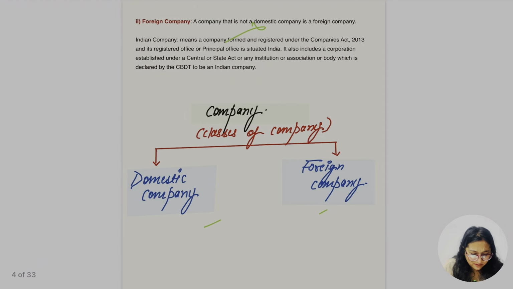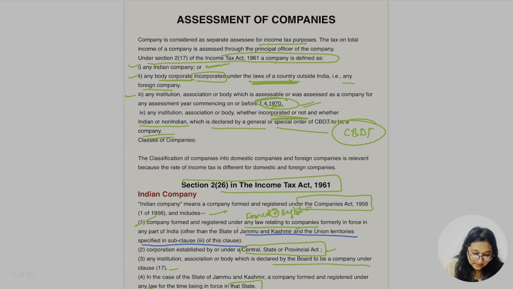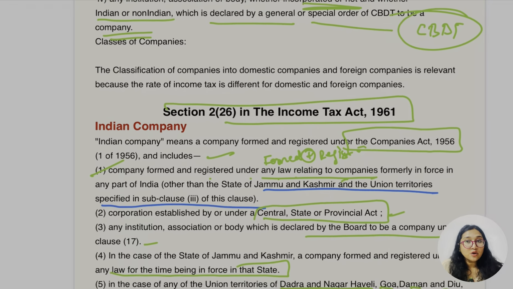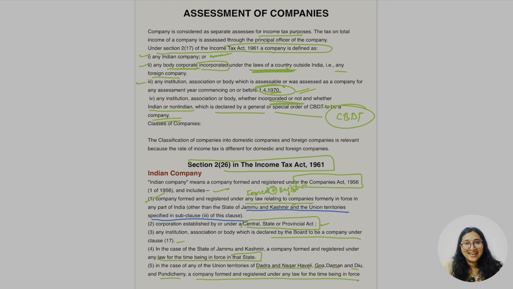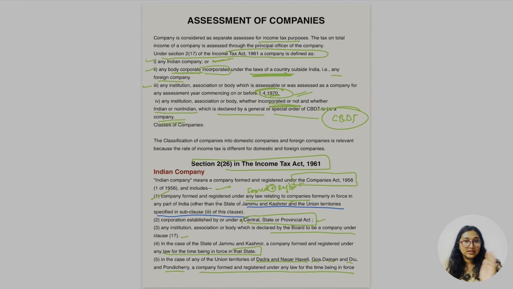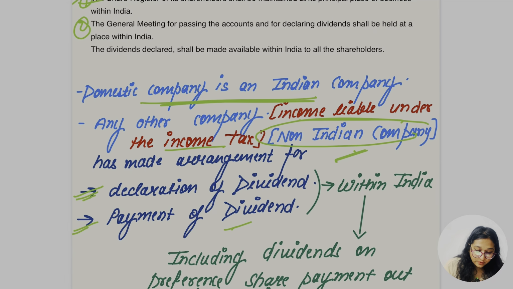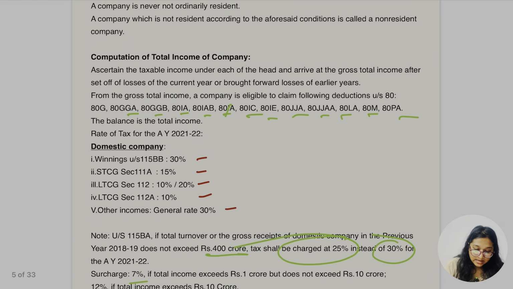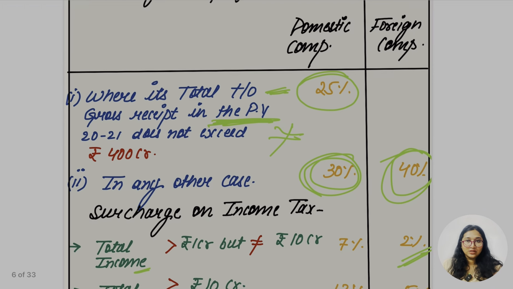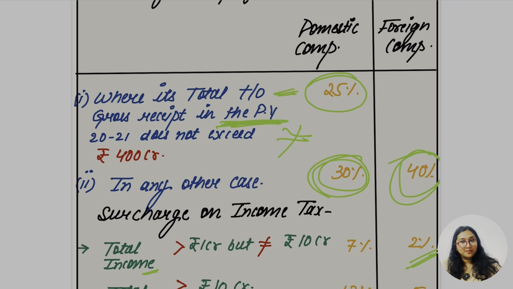Let's make a very quick revision. In this lecture we have covered the meaning of Indian company. Companies are classified as domestic and foreign company. A domestic company is an Indian company which has made the arrangement for declaration and payment of dividend within India.